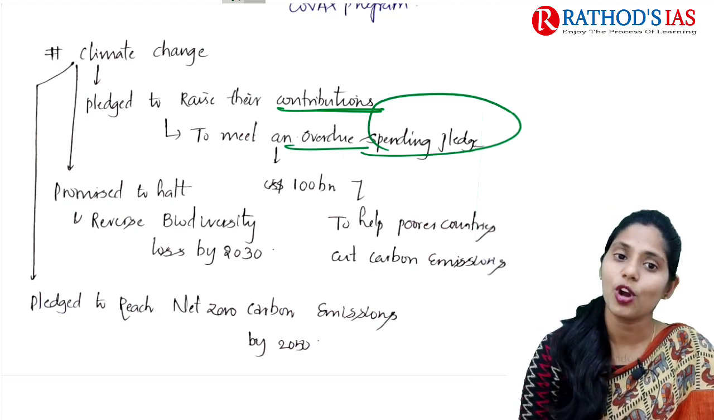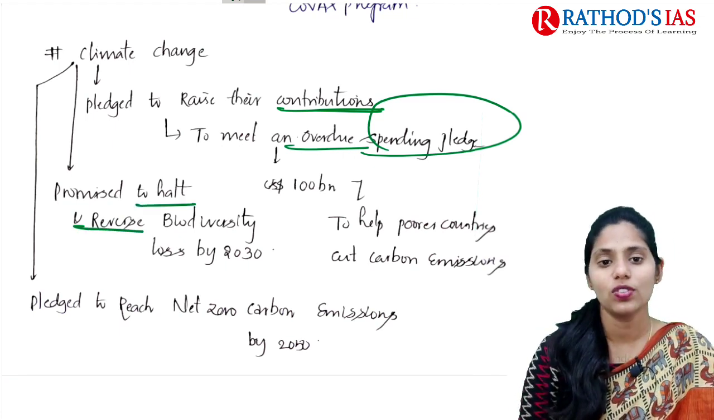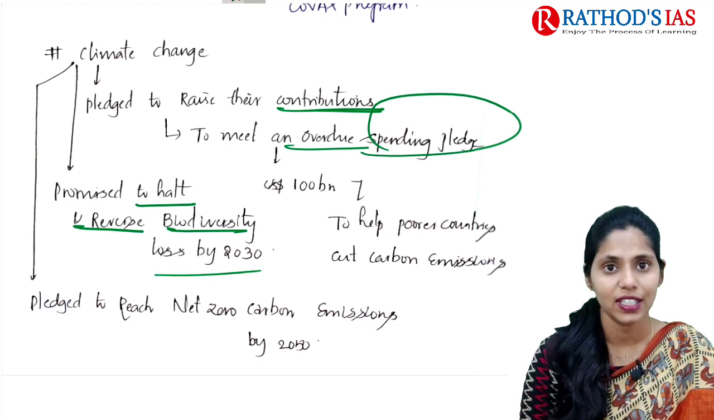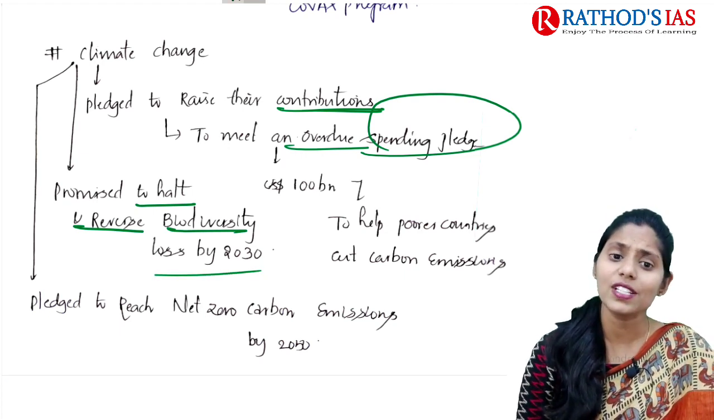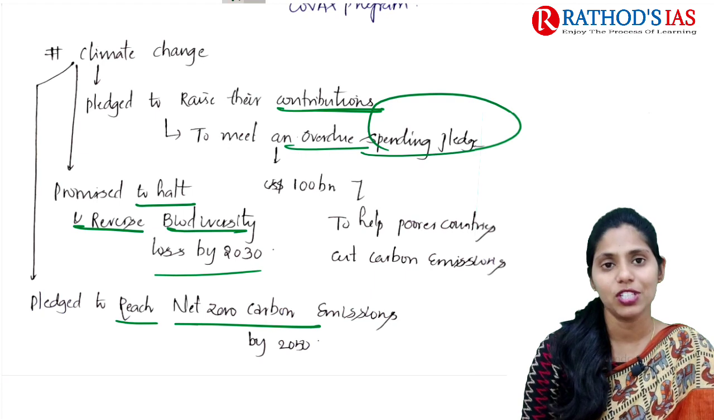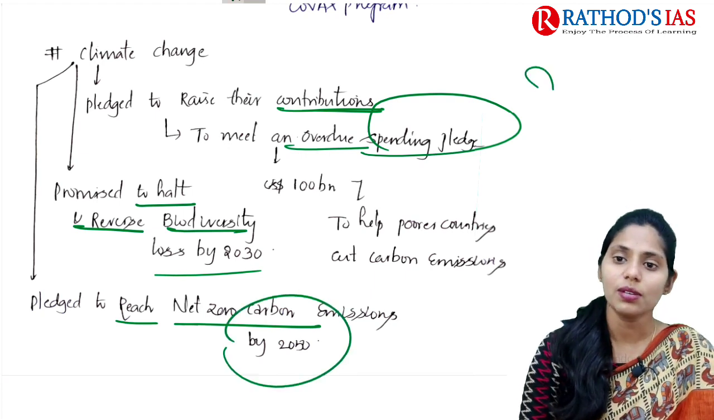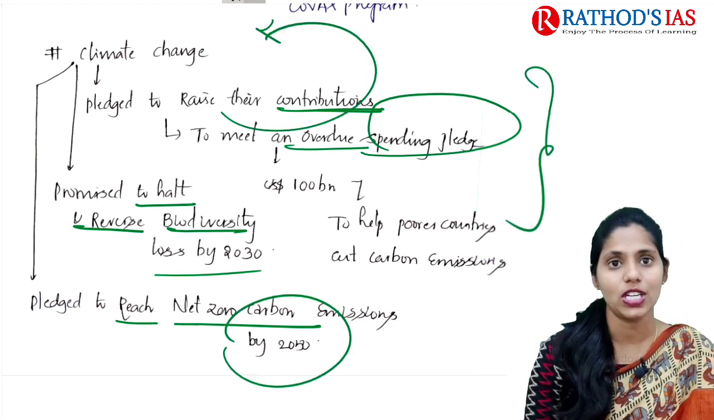And the next one is they also promised to halt and reverse biodiversity loss by 2030, and they also pledged to reach net zero carbon emissions by 2050. So these are some important targets under climate change.